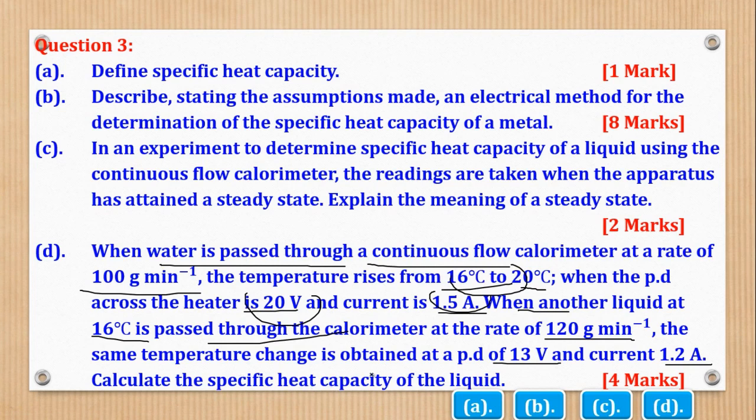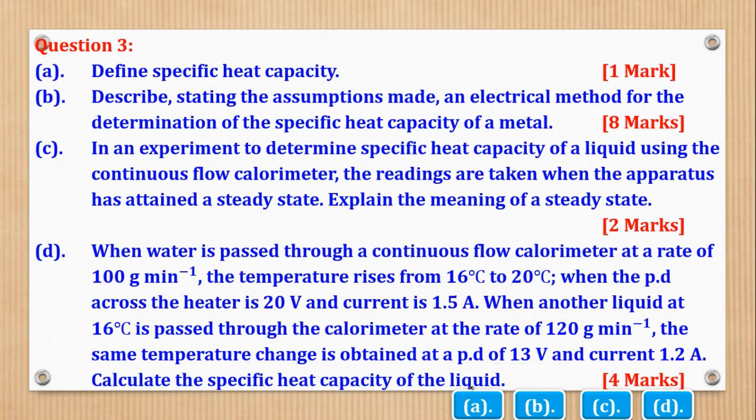Calculate the specific heat capacity of the liquid.